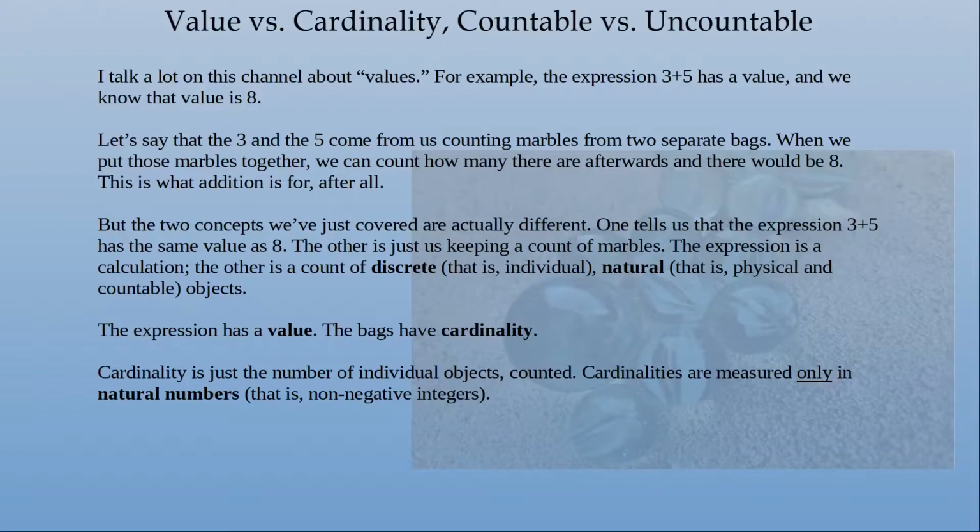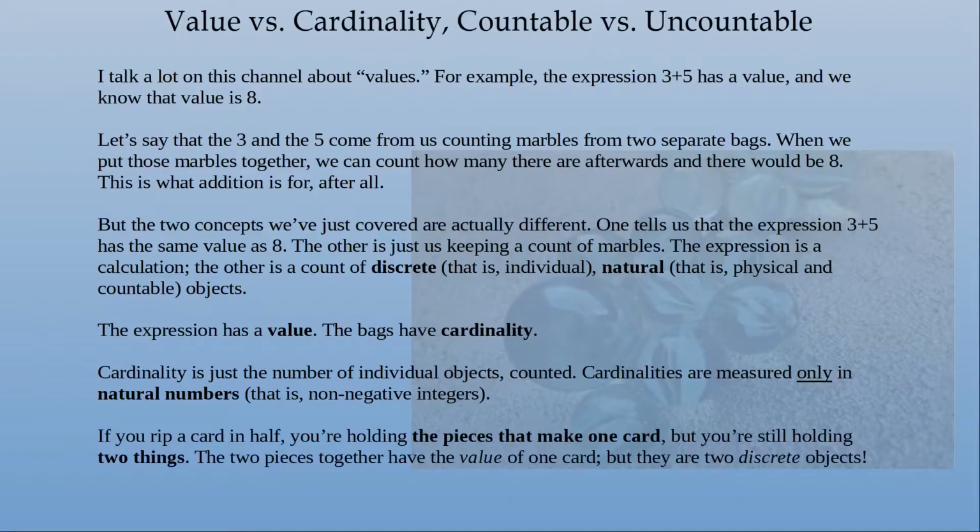Cardinalities are measured only in natural numbers, that is to say, non-negative integers. If you rip a card in half, you're holding the pieces that make one card. But you're still holding two things. The two pieces together have the value of one card. They combine to make one card. But they are two discrete objects.